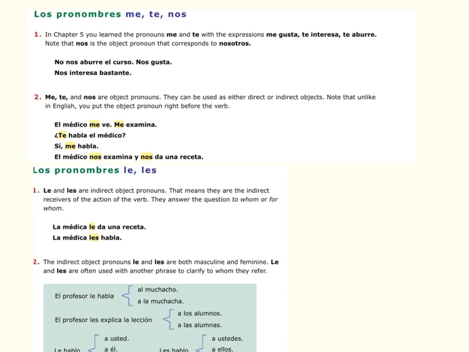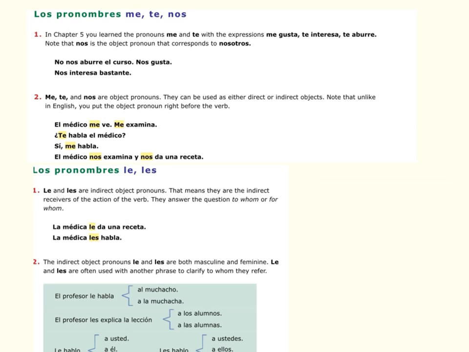There it is, nos. No nos aburre el curso. The course is not boring to us. Nos means to us. It is not an abbreviation for nosotros. There's no period there. They are not interchangeable.